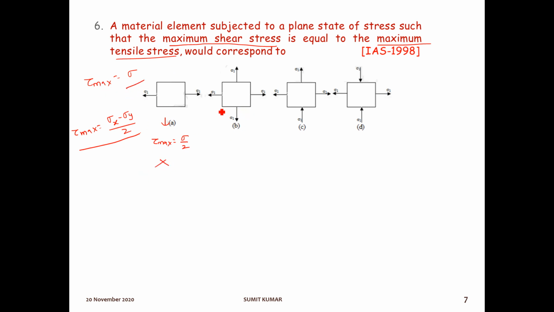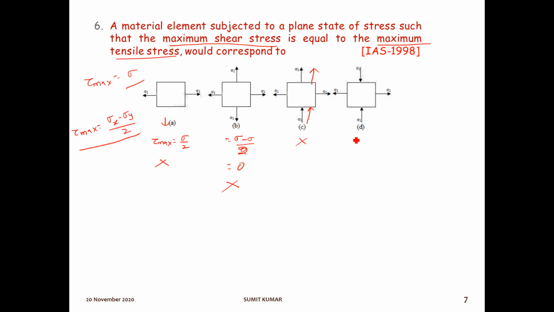The next, this tau max is equal to sigma x minus sigma y by 2. Sigma x is what? Sigma 1, and sigma y is what? Sigma 1 again. So sigma minus sigma, 0 by 2, so it will be 0. So it is also not satisfying this condition, and it will not be the answer. The next, this body is not in equilibrium, because see there is a resultant force in the y direction. So this formula will not be applicable here, so it is also not.